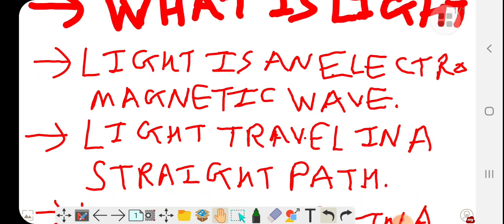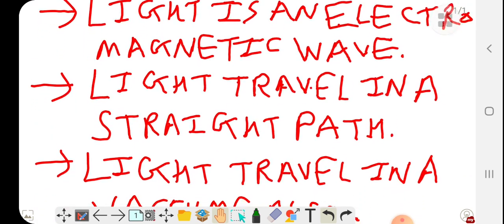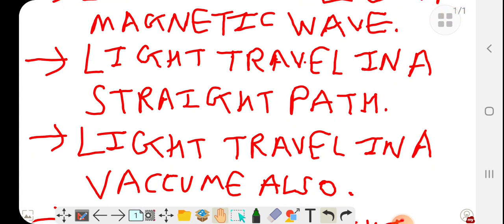You see headlight, street light, laser light or any light. Light travels in a straight path. It doesn't move in a zigzag motion. It travels straight forward. Light travels in a vacuum also. You can see light never requires any medium to transfer. Light can travel in a vacuum also.